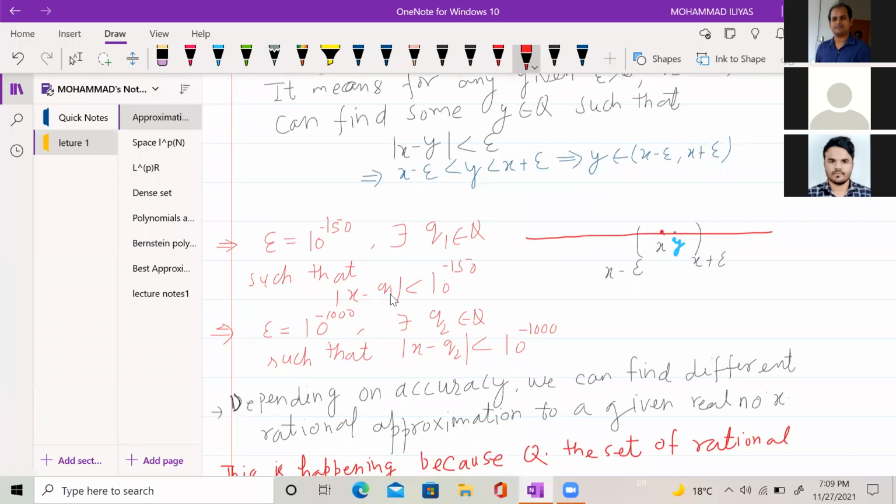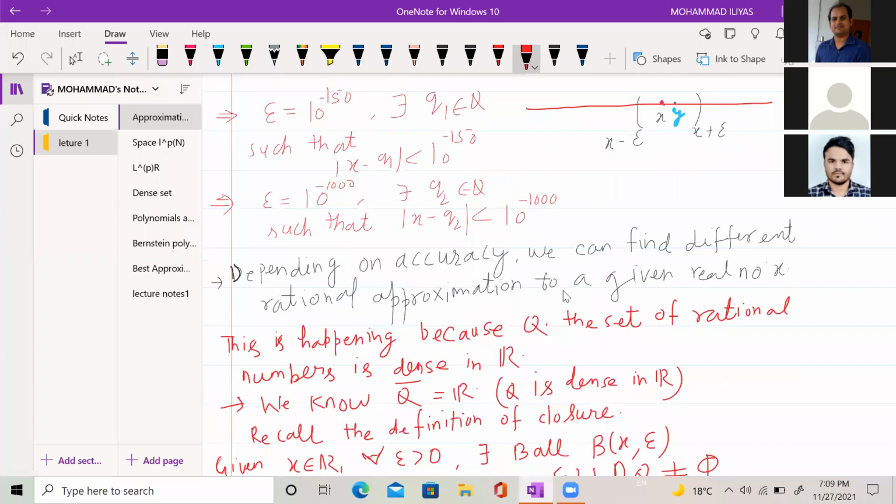This means that you can find some rational number q1 which is close to x, such that the difference between these two numbers is less than or equal to 10 to the power minus 150. Again, someone says that I'm not okay with this epsilon. I will take another epsilon. He says that I will take epsilon equal to 10 to the power minus 1000. Then again, you can find some q2 such that |x minus q2| is less than 10 to the power minus 1000. So depending on the accuracy, we can find different rational approximations to a given real number x.